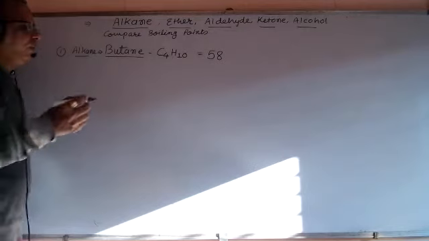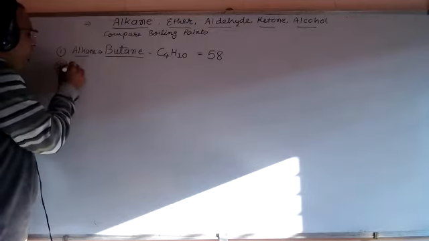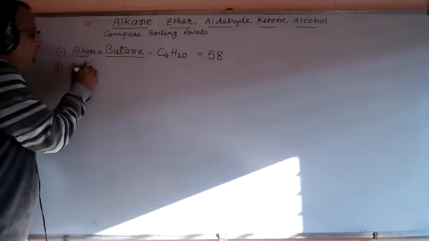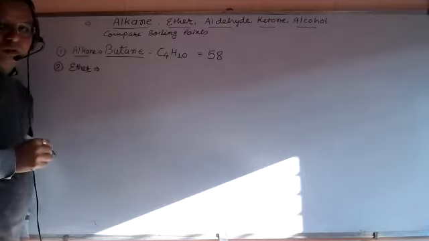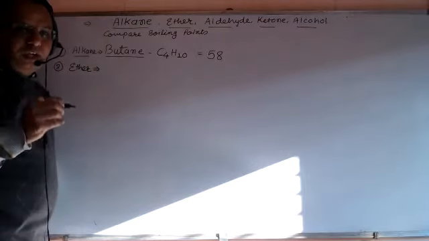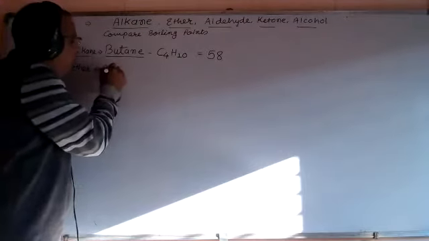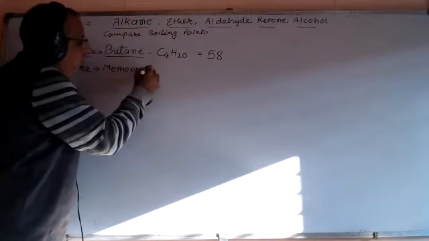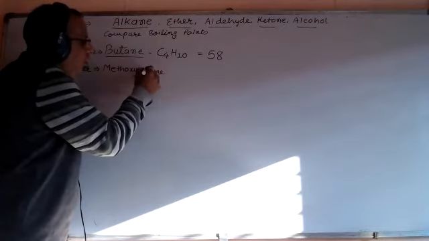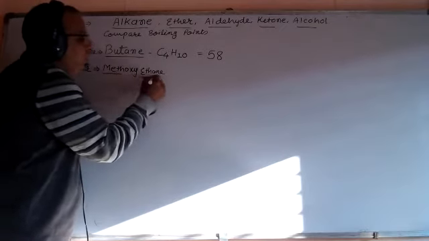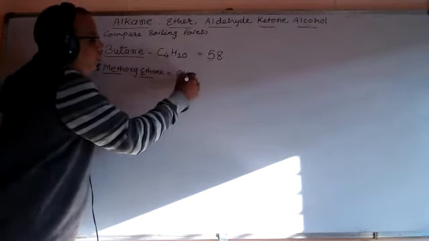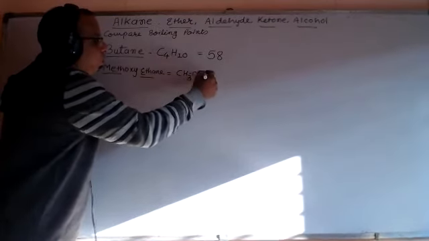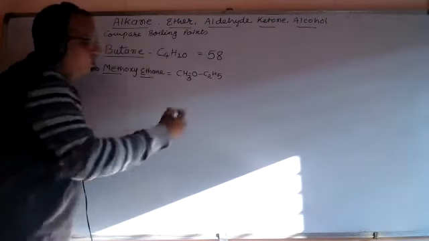Another one, friends, from ether: methoxyethane, CH3OC2H5.